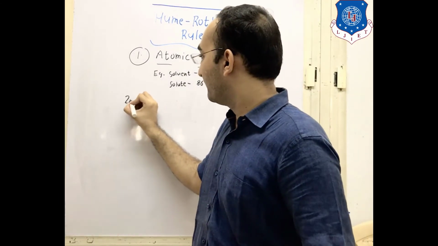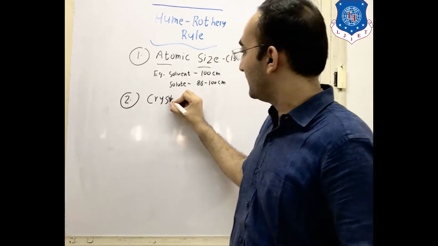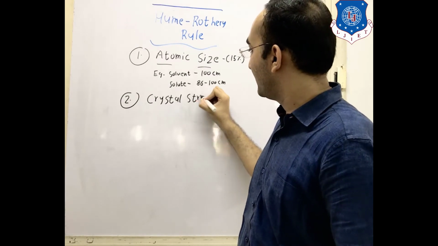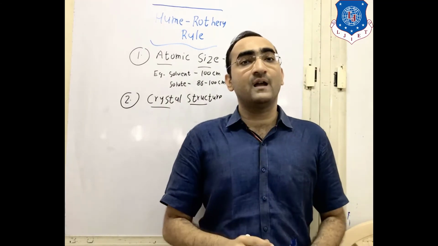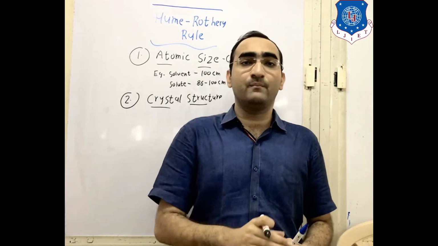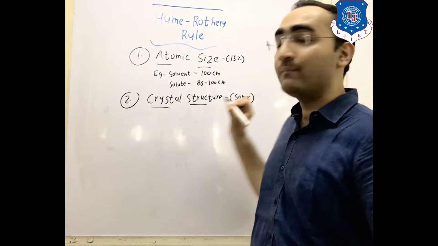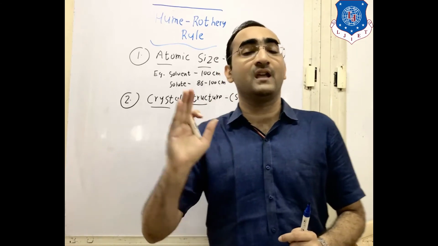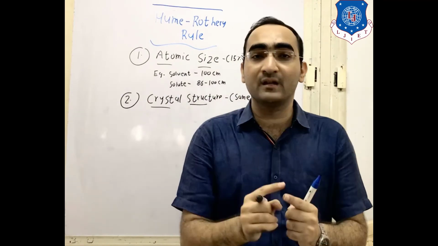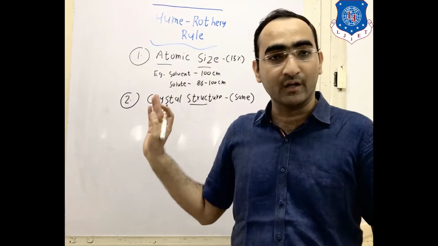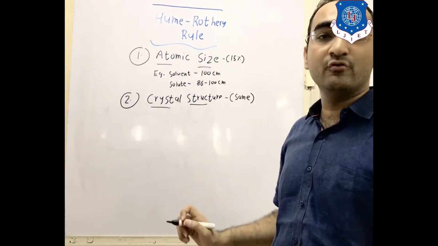The second factor is known as crystal structure. You are aware of the different types of crystal structure: FCC, BCC, HCP. Here, the solute and solvent should have the same crystal structure. If they have the same crystal structure, then and only then will both solute and solvent mix together and form a solution. Other than that, they will not form a solution. So your crystal structure should be the same.